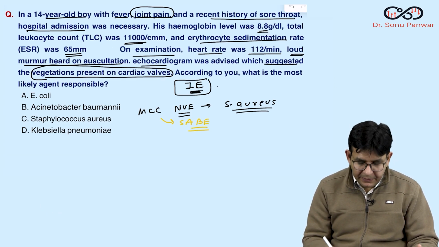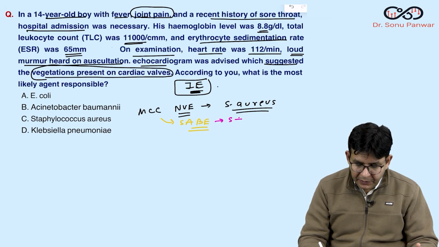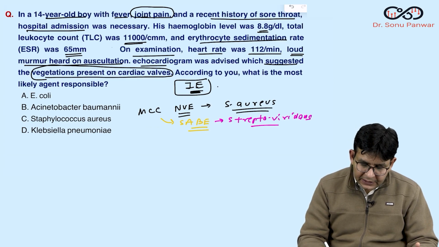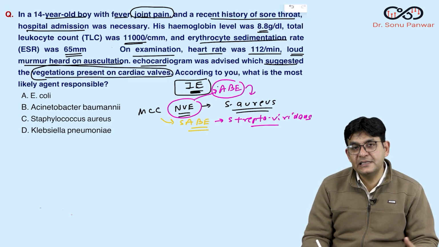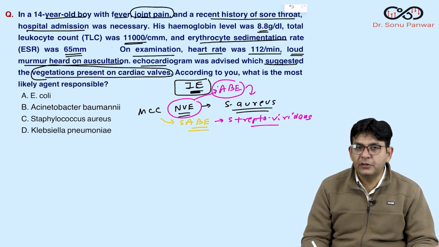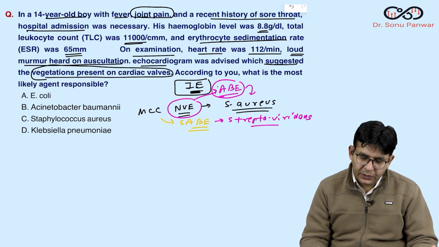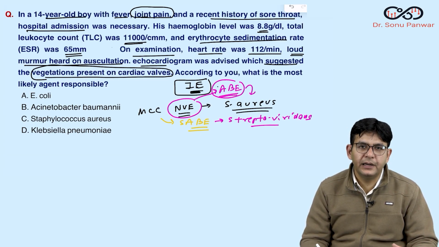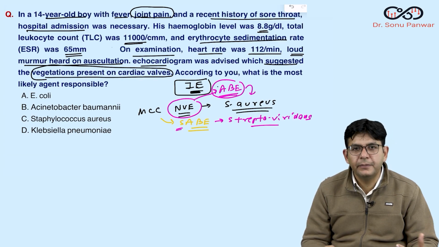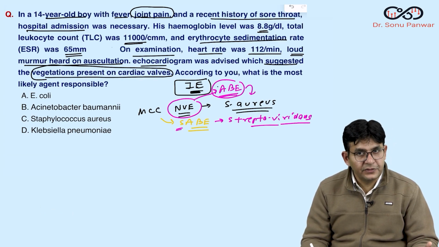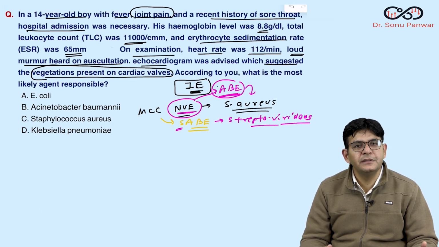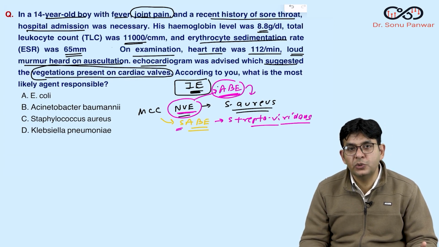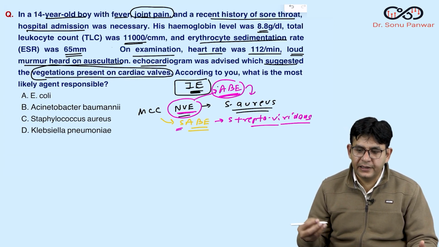Okay. SABE, everybody knows, is caused by whom? Streptococcus viridans. Okay. And remember here the other name of it, that is termed as ABE. Might be by this name the question came in one of the exams, and again it can come. So ABE is what, guys? Acute bacterial endocarditis. And what is SABE? Subacute bacterial endocarditis. And that is caused by this viridans. And native valve is caused by what? Staph aureus, which is also known as ABE. ABE is acute bacterial endocarditis.